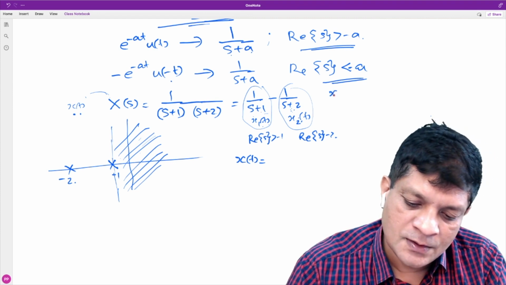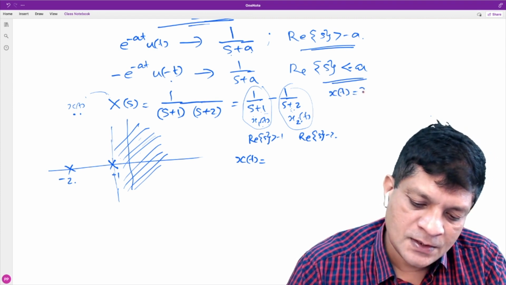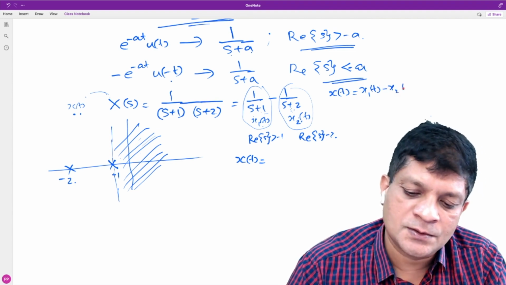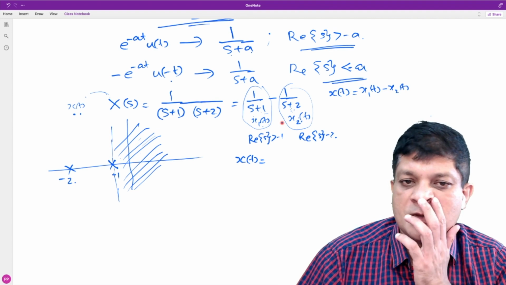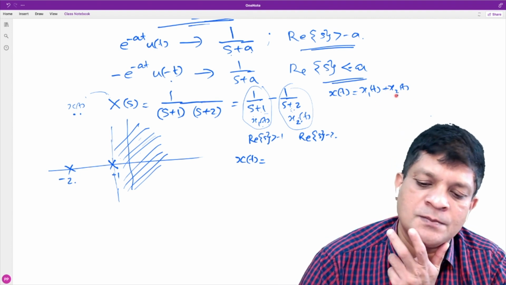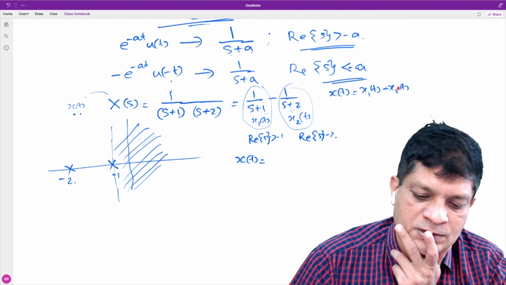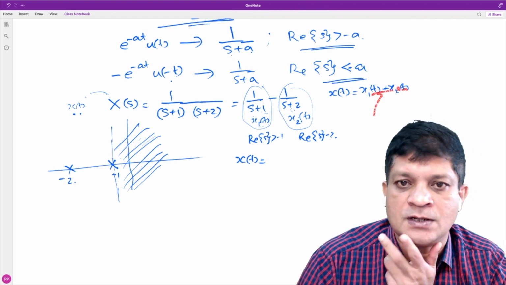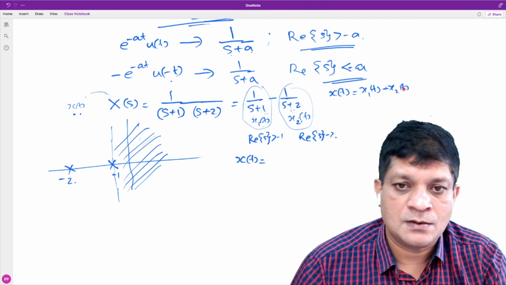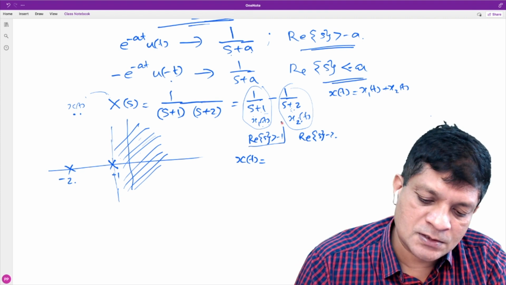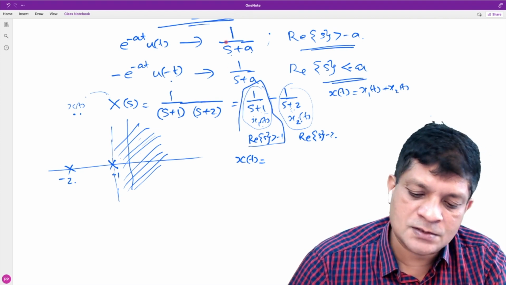What I am doing here is we can write x of t as x1 of t minus x2 of t, or plus x2 of t, whatever it be, then the sign will change. We are writing it as a sum of two signals. My question is, what are these signals? What is x1 of t, the inverse Laplace transform of this using the standard result?